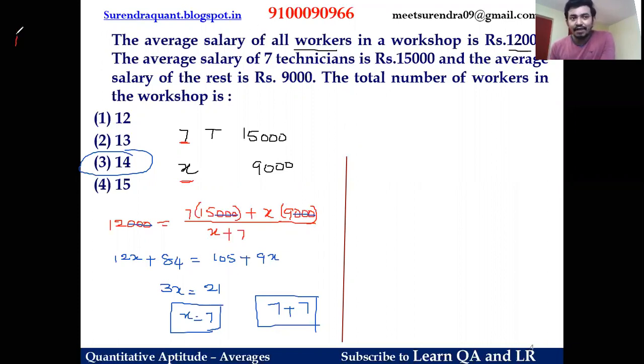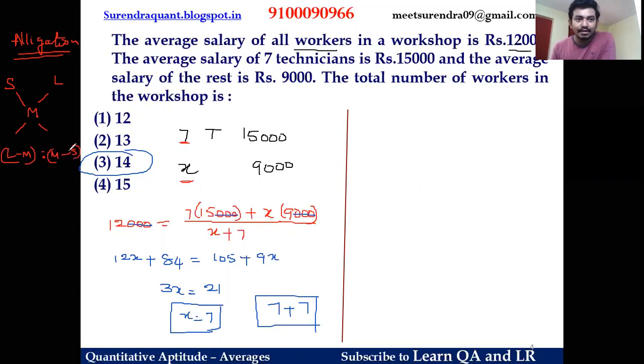In the case of the alligation technique, we'll follow a small methodology to avoid negative numbers. We'll take the small value here, the large value here, and the mean value in the middle. And the alligation rule tells us to take L minus M here and M minus S here. And this is how the alligation rule will work, guys. Now there is some quantity X for small and a quantity Y for large.